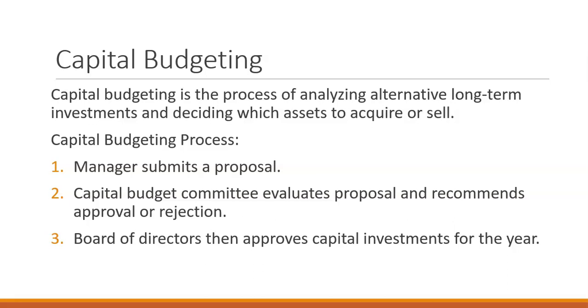The process for capital budgeting is that someone submits a proposal for a piece of equipment, a piece of property, or a piece of software. The capital budget committee evaluates that and then decides whether they're going to approve it or reject it. And then a board of directors approves capital investments for the year.